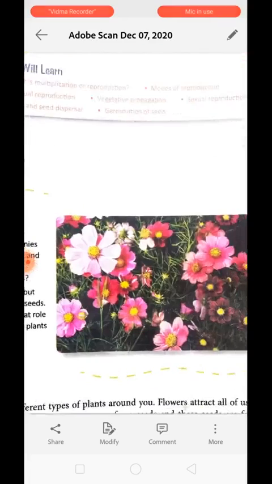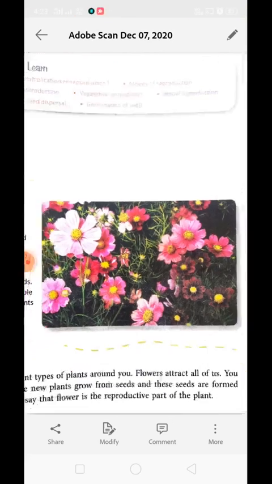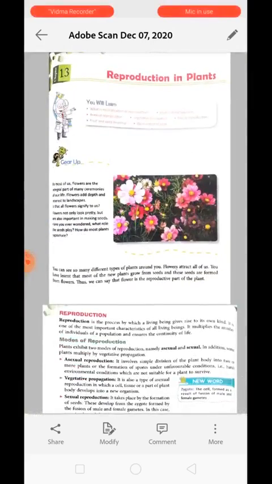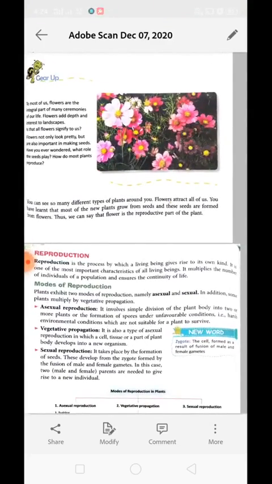You can see lots of flowers over here, and they are the most beautiful part of the plant. They are colorful. Flowers not only look pretty but are also important in making seeds. Have you wondered what role the seed plays? How do most plants reproduce? What do you mean by reproduce? Reproduction means producing a young one of their own kind.